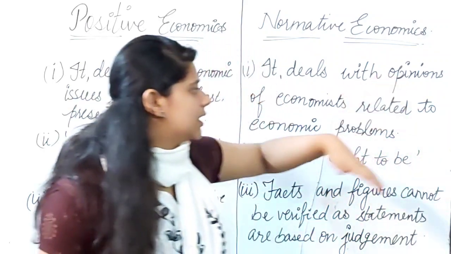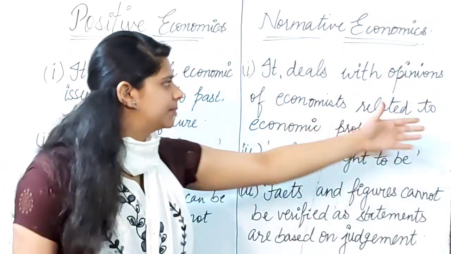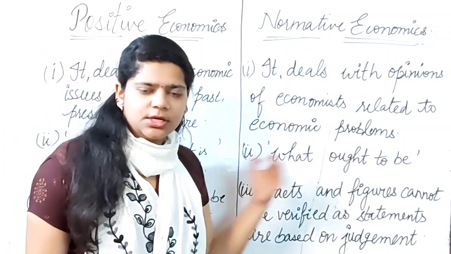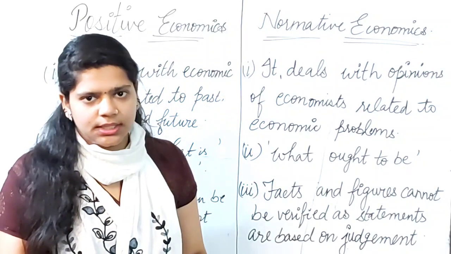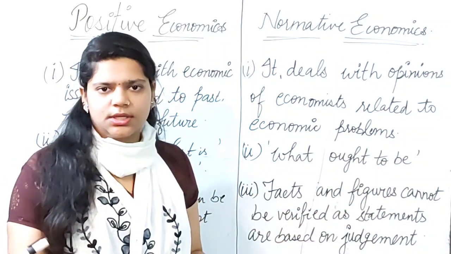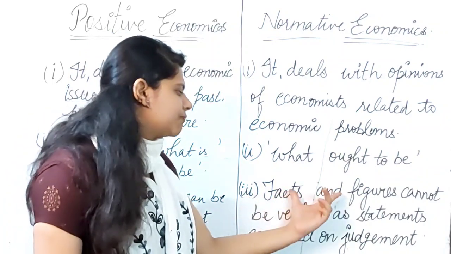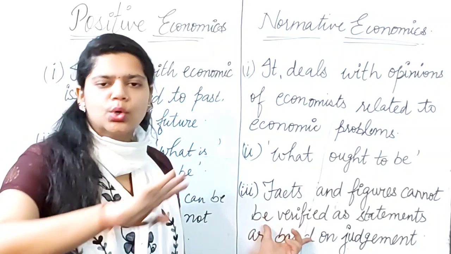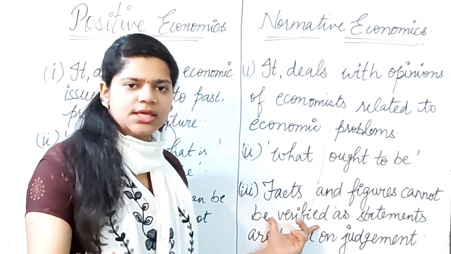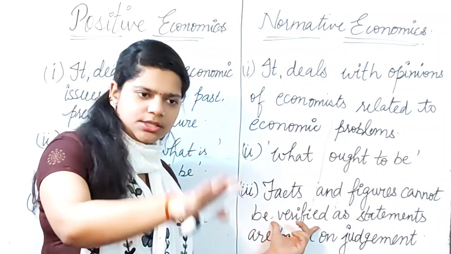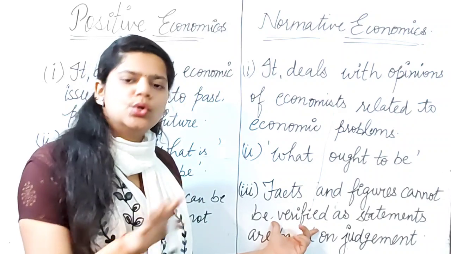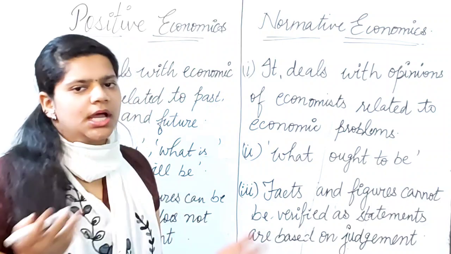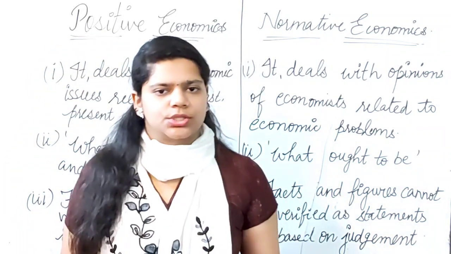So whenever the statement is having the opinions of the people, then it will be related to normative economics. So what kind of question will be coming? What ought to be? क्या हो सकता है? ऐसा भी हो सकता है, वैसा भी हो सकता है, right? Then the last one is facts and figures cannot be verified. There is no evidence, there is no proof to find out or to say कि yes, the thing which is said, that is true or that is false. There is no evidence or no proof being available, and these statements are totally based on opinions or the judgment of the person.